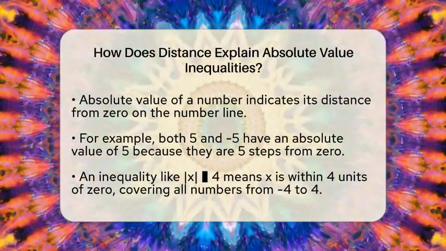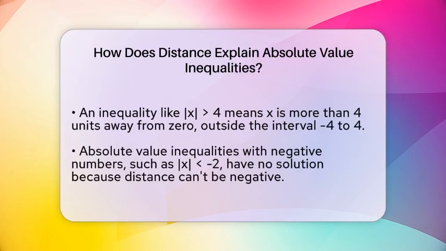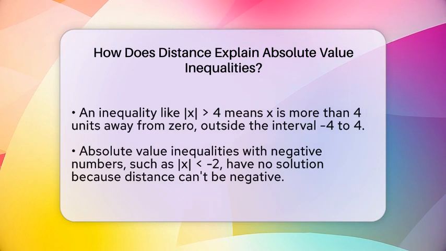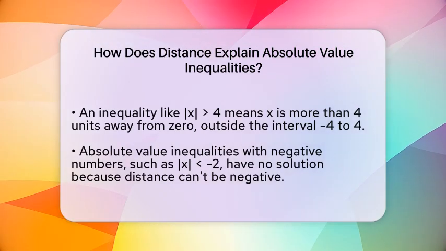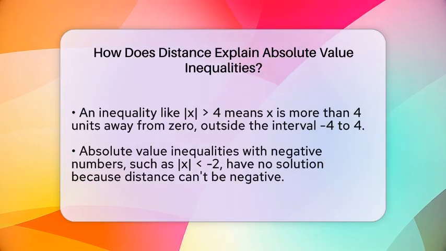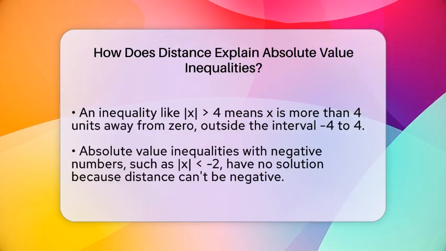On the other hand, if the inequality says the absolute value of x is greater than 4, it means x is more than 4 units away from 0. So, x could be less than -4 or greater than 4. These two parts of the number line are outside the interval from -4 to 4.